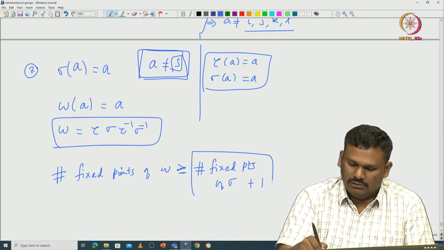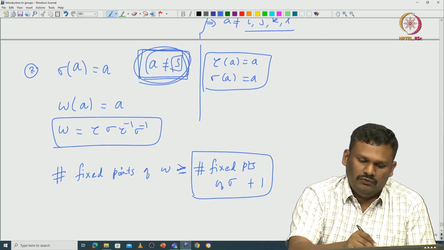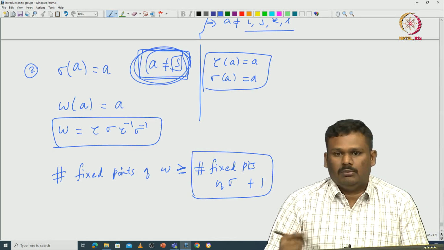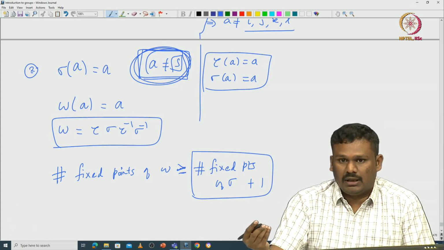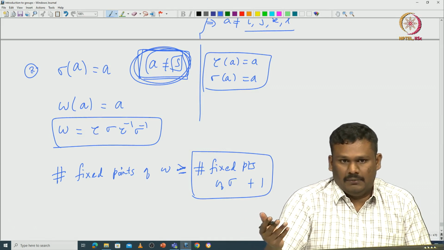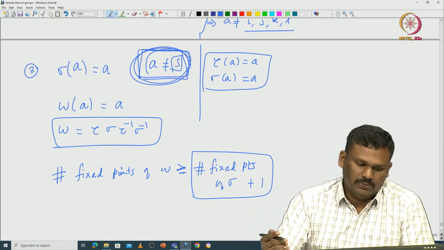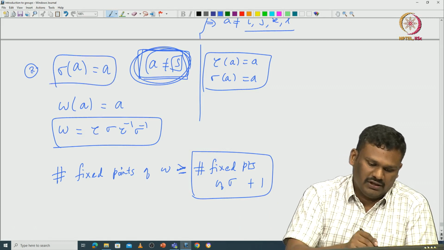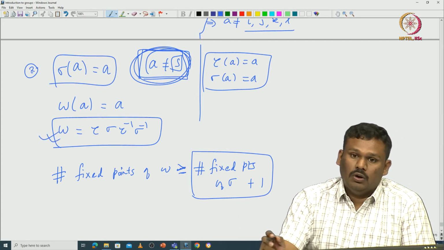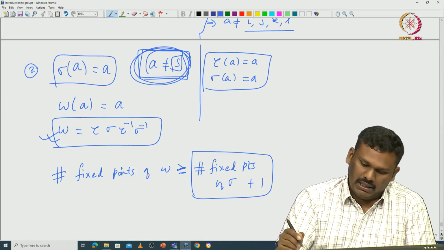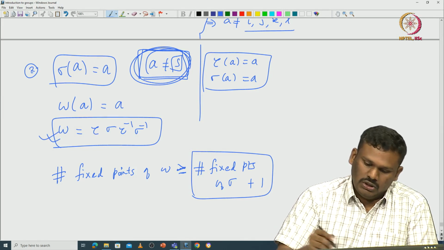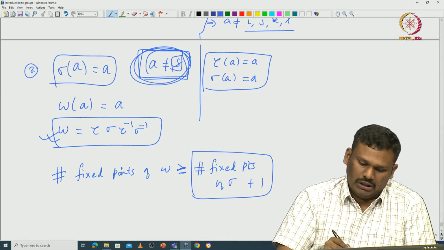So, here we could possibly miss 1, sigma of s can be s, but we do not care because all other elements fixed by sigma are fixed by omega, and more than that i and j are also fixed by omega. So, you have removed 1 and added 2.